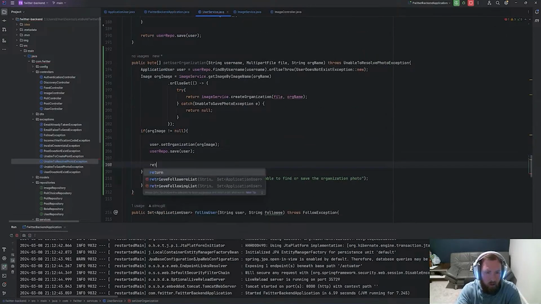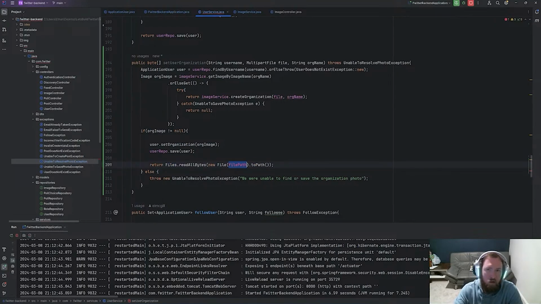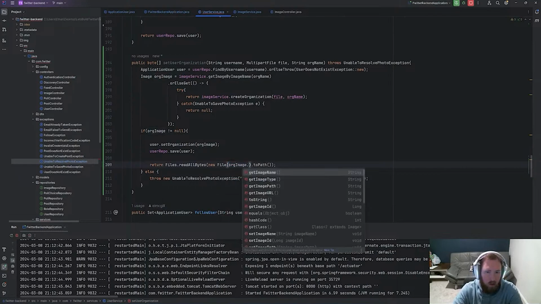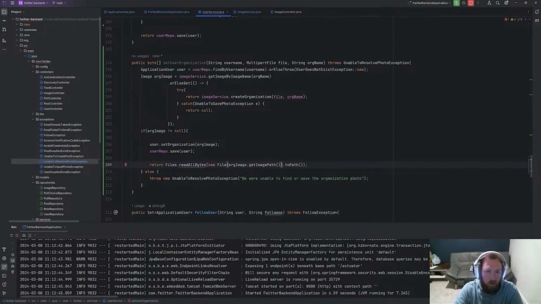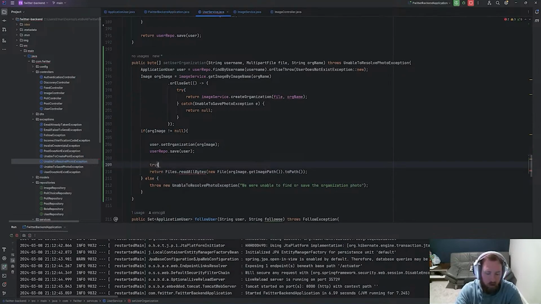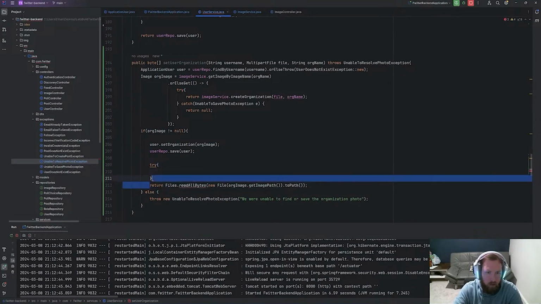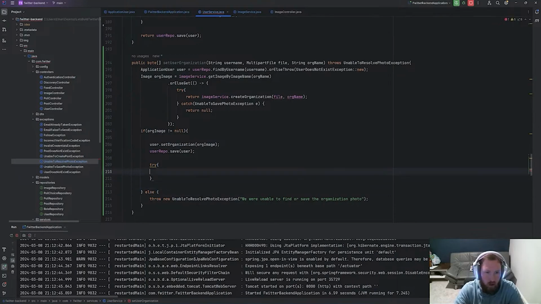We'll go ahead and return Files.readAllBytes, new File, and then instead of file path, we should have the file path in org image.getImagePath, and I'm guessing that this could throw an exception as well. We'll try-catch this. This is getting a little bit messy. I'm doing all this work for it to not even work, so that's gonna be fun.